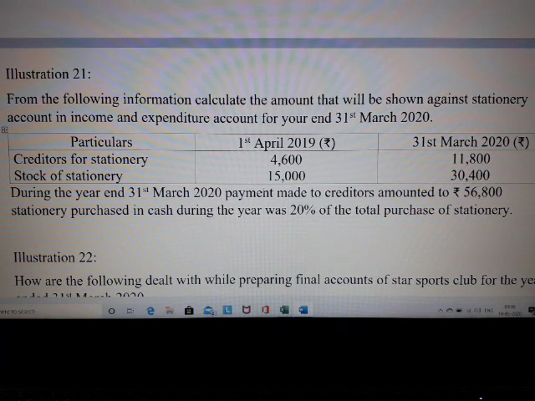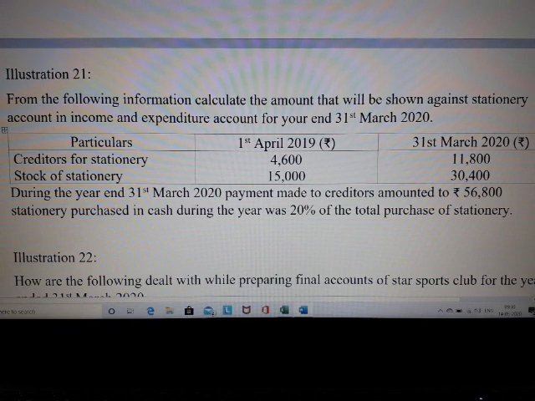There can also be cash purchases. The payment made to the creditors during the year was 56,800, and stationery purchased in cash during the year was 20% of total purchase of stationery.